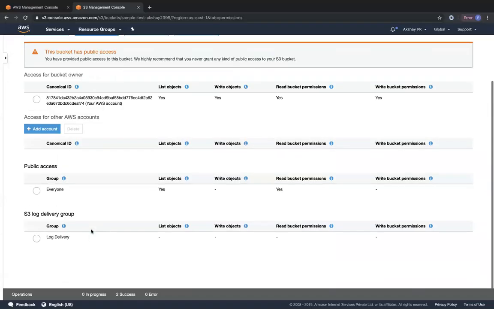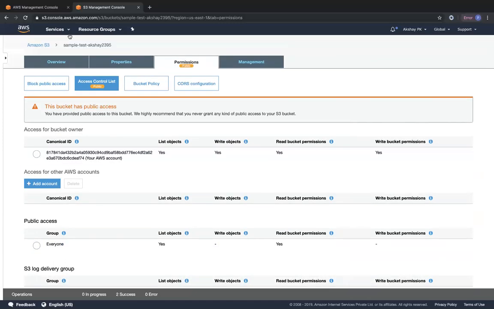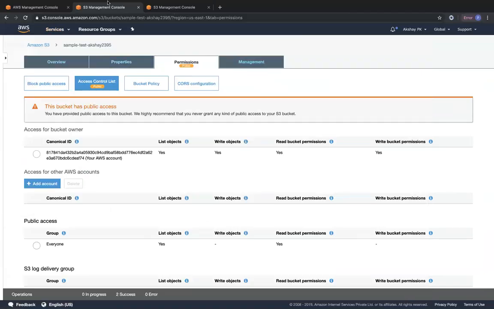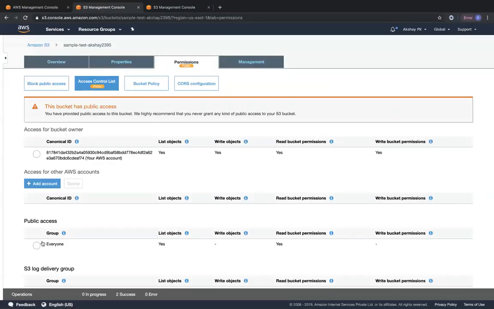Okay, so I'm just going to remove that, just to show you that even on the S3 console, it will denote public. So on the S3 homepage, I'm going to open it in a new tab. Even over here in the S3 homepage, it's going to denote public. Okay, before it was mentioning only objects can be public. Since we modified the ACL and denoted it as public read access to the entire world, you can see that it has changed over to public over here. So we'll go ahead and remove this access. Okay.